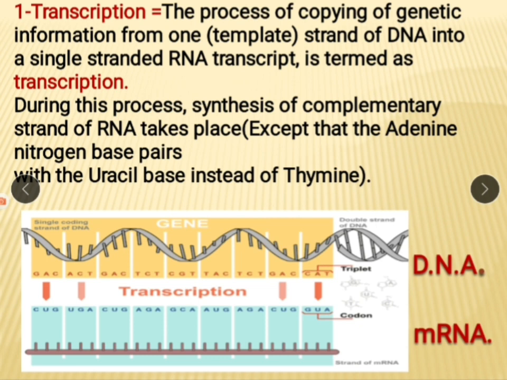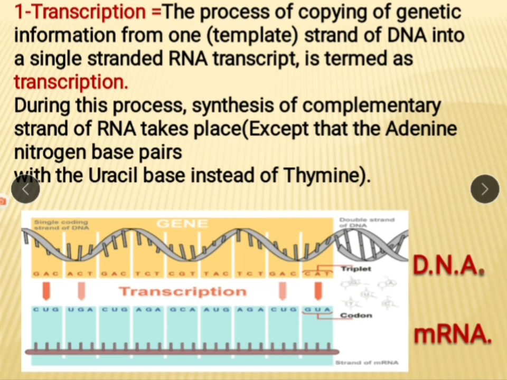During this process, synthesis of a complementary strand of RNA takes place. Means if here the nitrogen base C is there, here G will be there. If G, here C, except that adenine pairs with uracil instead of thymine.